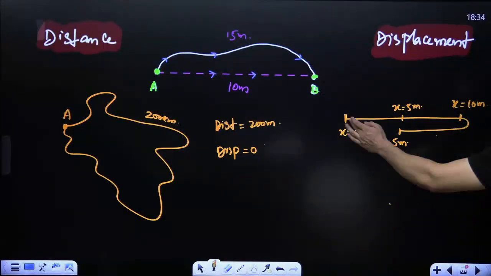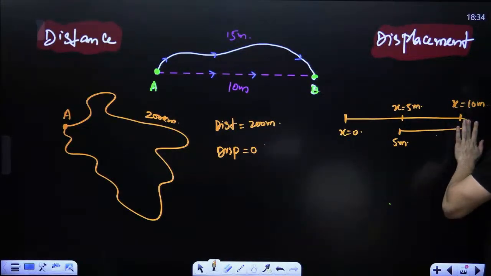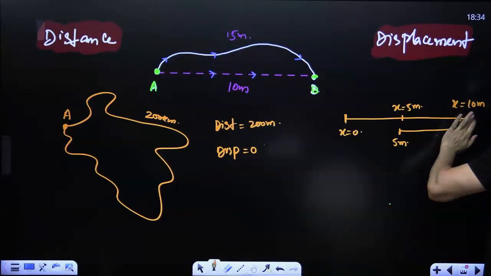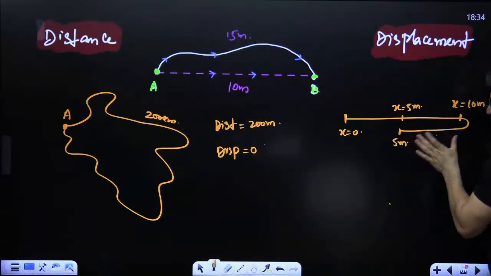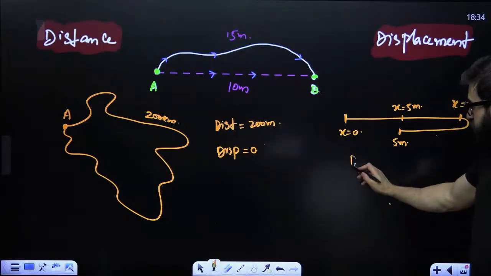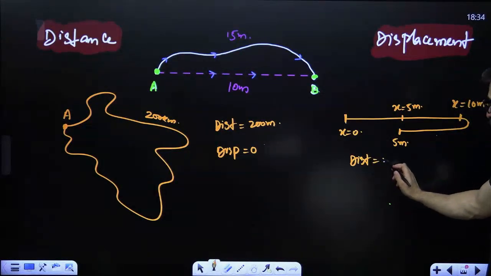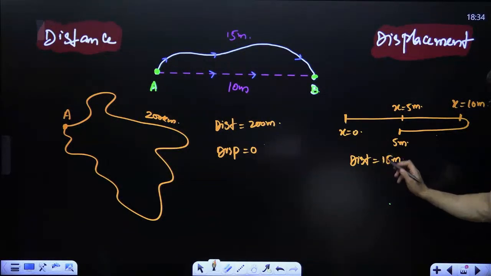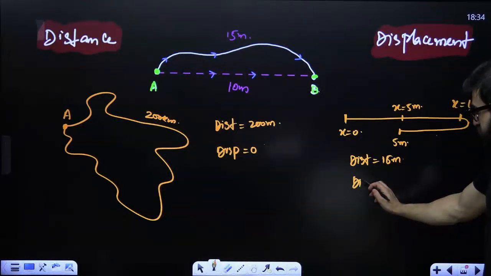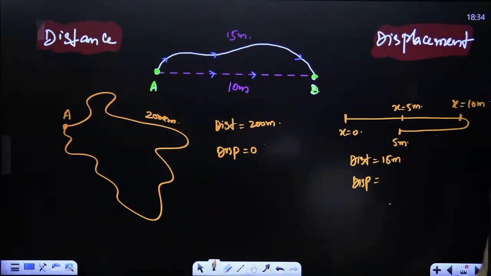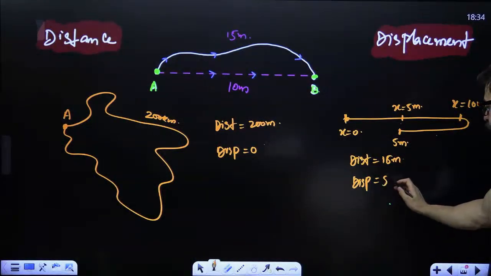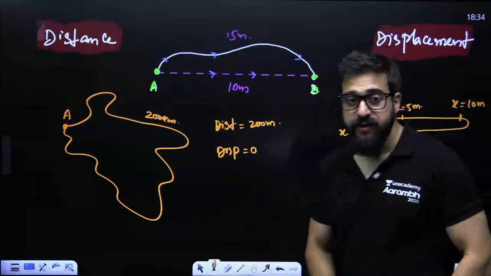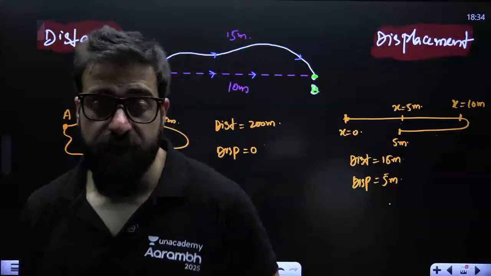Now, if the car has moved from 0 to this, how much distance has it covered? 10. Then again it has reached this point. How much distance has it covered? 10 plus 5 is 15. In this particular case, distance is 15 meters. Displacement, guys, is the distance between the initial point and final point. That is only 5. That's what I was saying. Displacement can decrease, but distance cannot decrease.